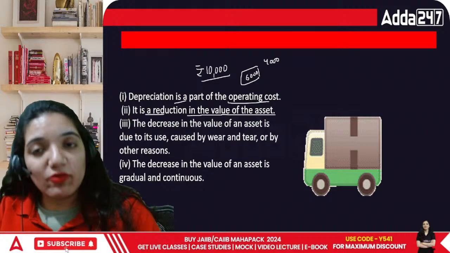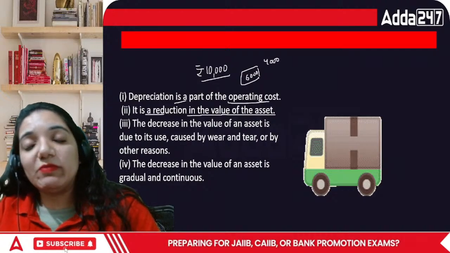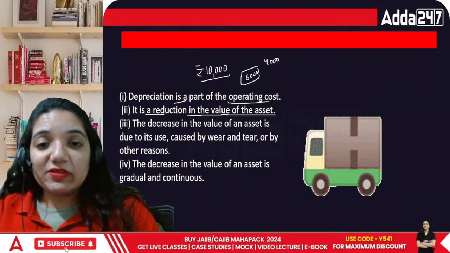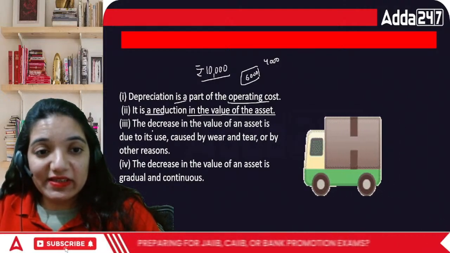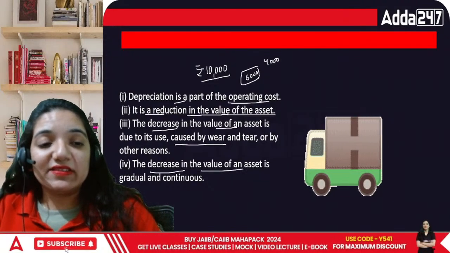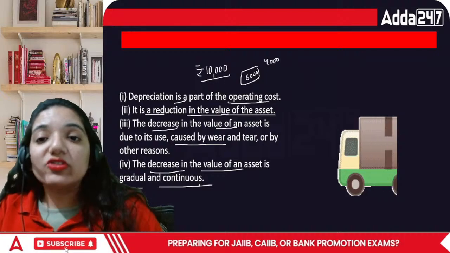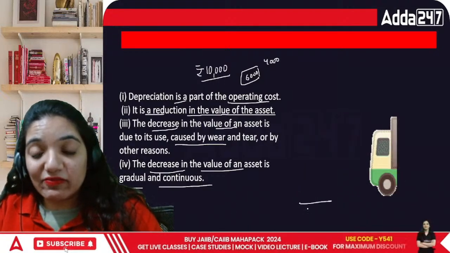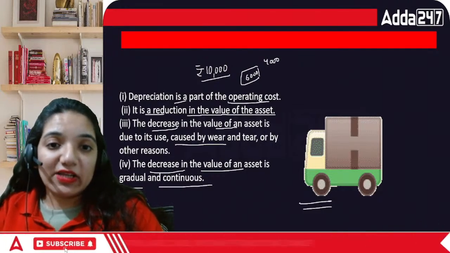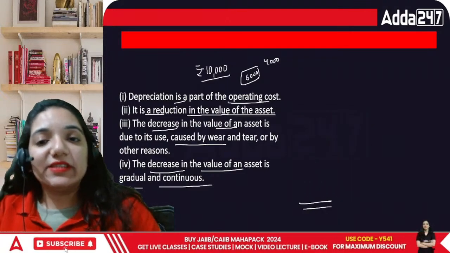And then even in the iOS or in the Android phones, every single year there is a new major update, a new major software coming up. So technically the previous softwares are slower, the newer are better. So that is the point where you find that this particular decrease in the value of the asset is because of all these reasons. And decrease in the value of an asset is gradual and continuous till the time the thing is used in the business. Obviously, the loss is of the business. The vehicle is used in the business, so the price of it has to be charged in the business itself. So that's all about depreciation, everyone.